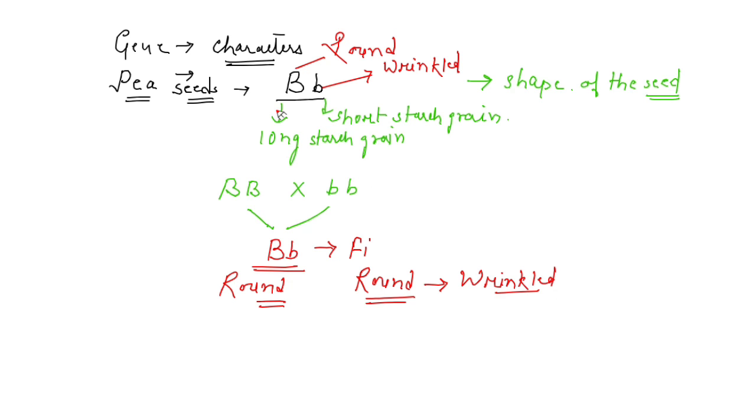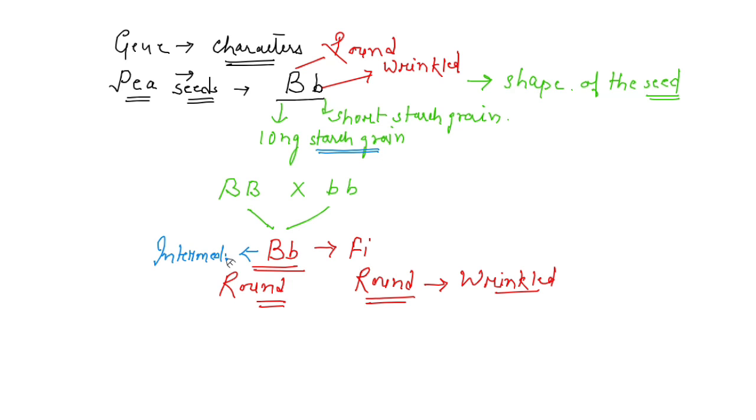But what about the other phenotypic trait which is also controlled by this gene, that is the formation of a starch grain? Here the size of the starch grain of this heterozygote is intermediate.